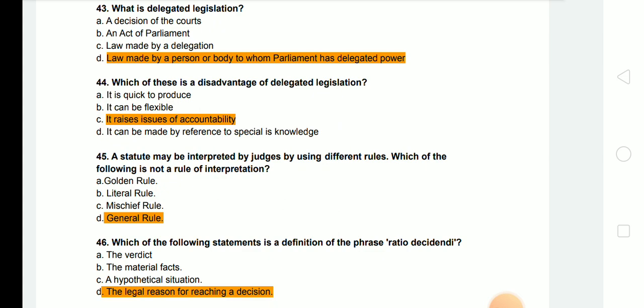Next question, which of the following statements is the definition of the phrase ratio decidendi? And answer is the legal reason for reaching a decision, and it is that part of the judgment which is actually enforceable in that case, and the other part of the judgment called obiter dicta is just the opinion, that is not the enforceable part of the judgment. So there are two parts of the judgment, ratio decidendi and the obiter dicta.